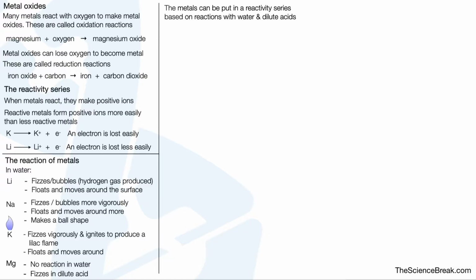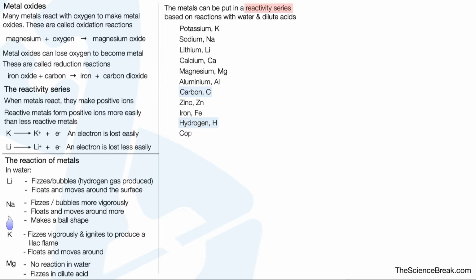The metals can be put in a reactivity series based on reactions with water and dilute acids. So these are the metals in order of reactivity. The most reactive is at the top, the least reactive is at the bottom, and you'll notice there are actually a couple of non-metals, carbon and hydrogen. They're often included because we can use those to compare reactivities.